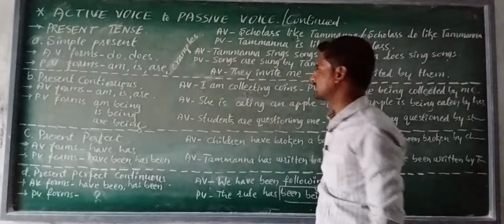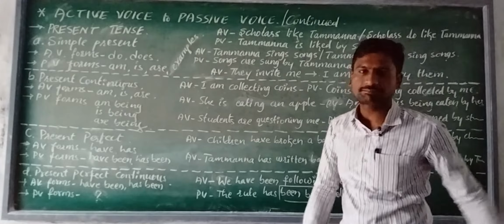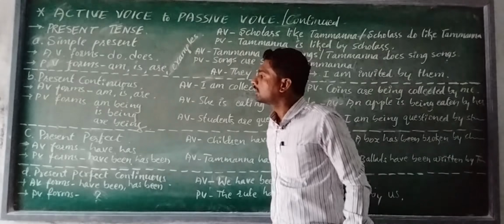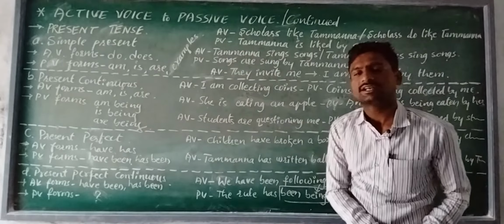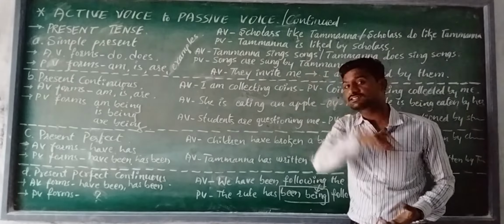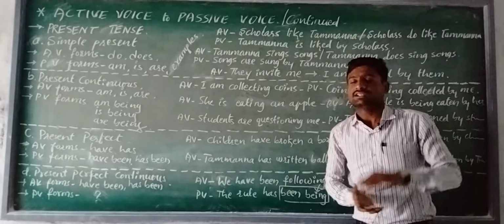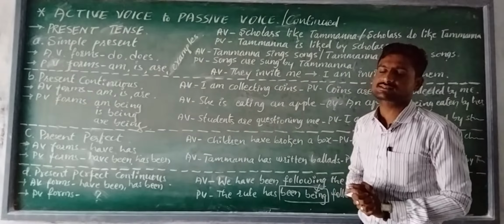Okay, so these all are the estimated examples of the second part, present continuous tense. And yes, come to the third part, that is present perfect tense. Dear students, in the last class we have discussed that in the third part of past tense, that is past perfect, we used the verb 3 form in active voices.